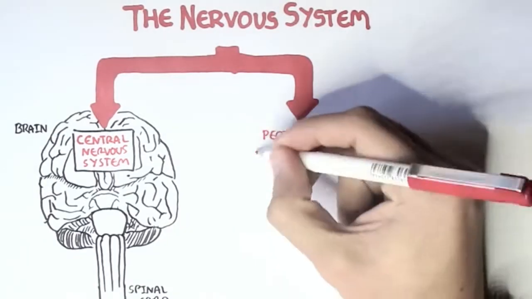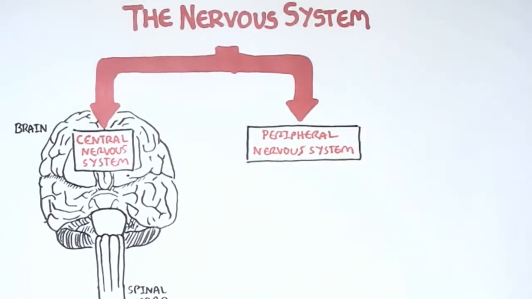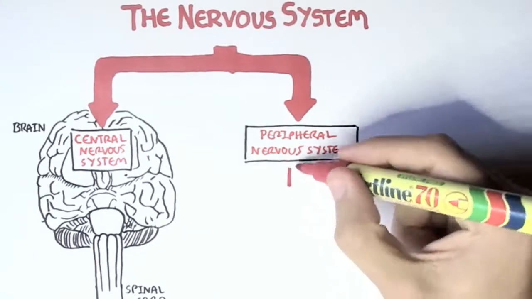Then you have the peripheral nervous system. The peripheral nervous system is as important as the central nervous system, because it is actually what brings these information, these signals, to the central nervous system, and what takes these information, these signals, out from the central nervous system.